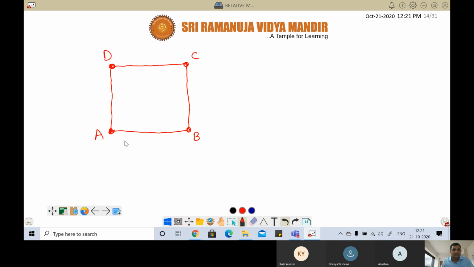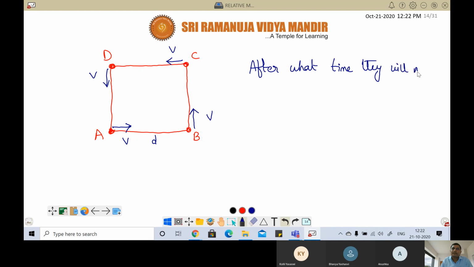Suppose A is always seeing B, B is always seeing C, C is always seeing D, and D is always seeing A, and they are all moving with velocity V. It is a square, and the side of the square is D. Now, after what time will they meet? What do we have to do?